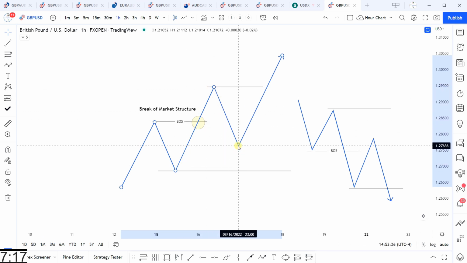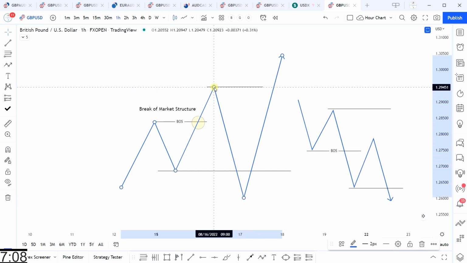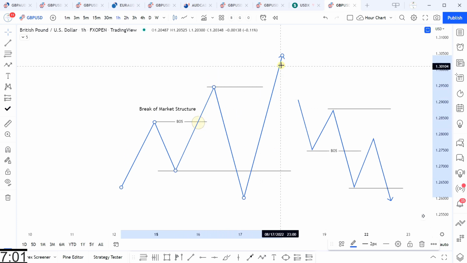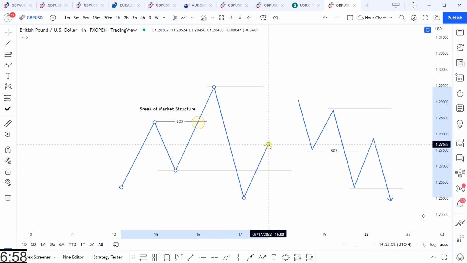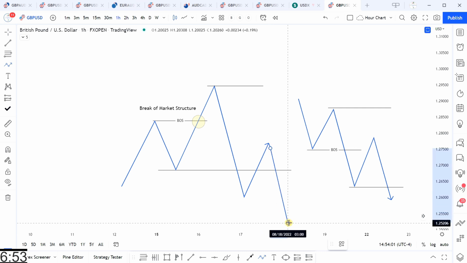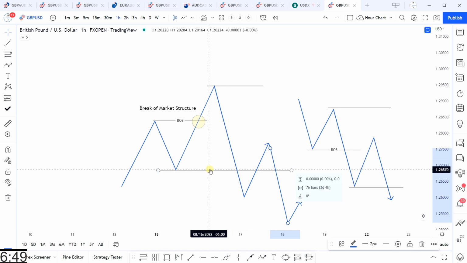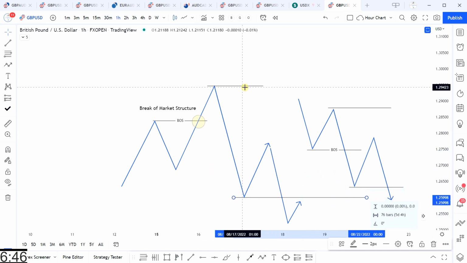The break of structure won't be valid if this higher high creates a lower low by having a breakdown of the structure range. If this occurs, then we're potentially in the area of having a reversal, or it could mean that this break of structure here is actually a false break of structure, because price could break that low, make a lower low, make a lower high, and then make another lower low and lead to a reversal that way. That would actually create a new market structure range this way, and it would have a valid retracement and then another break of structure.